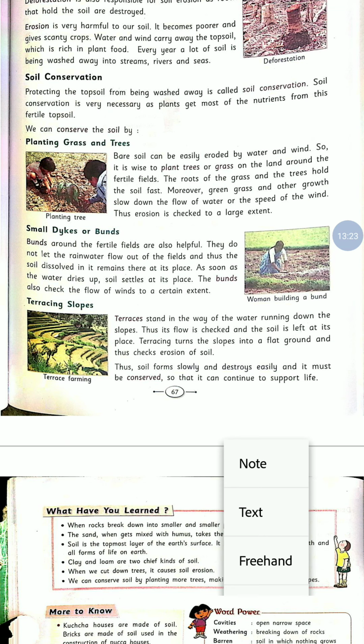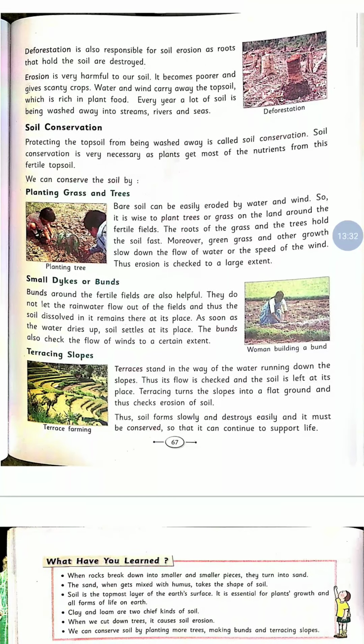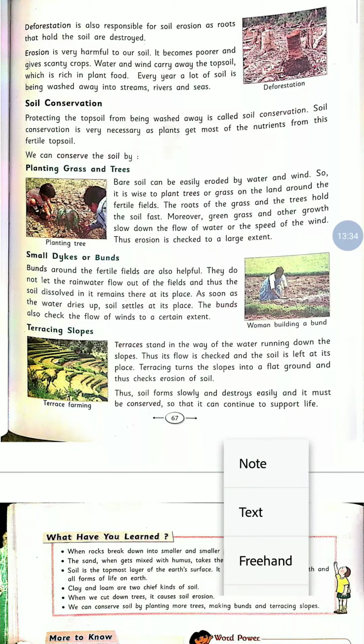So with the help of digs and bunds, we can save our top layer of soil.